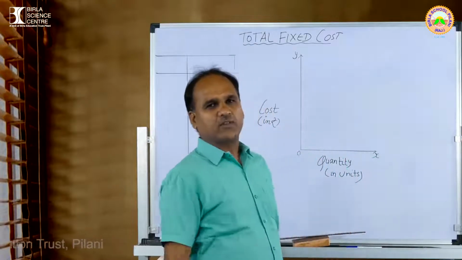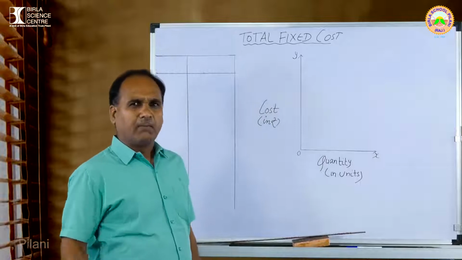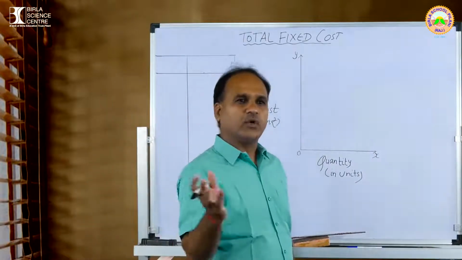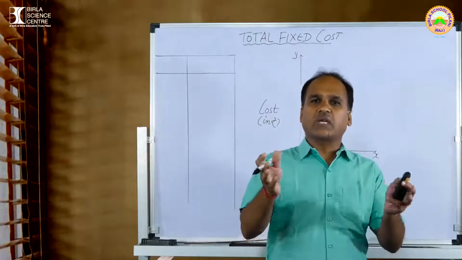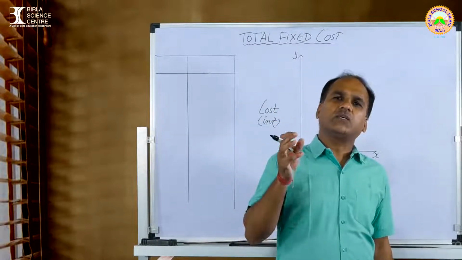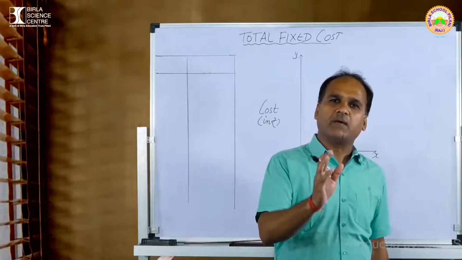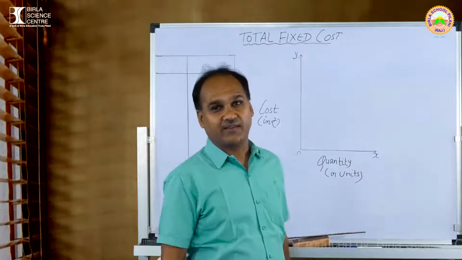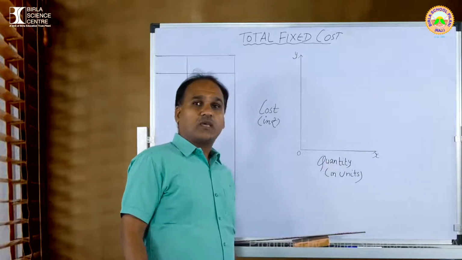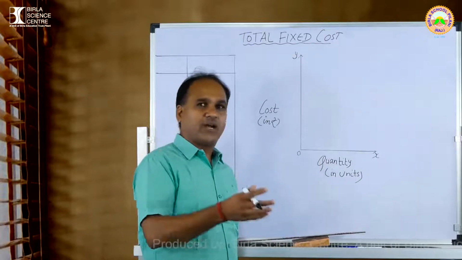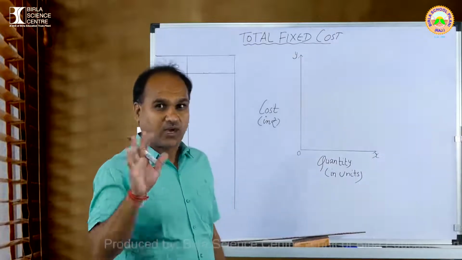I am giving an example first of all to you. मान लीजिए आपने एक स्कूल की बिल्डिंग किराए पे ले ली. Suppose you have taken a building for starting a school and you are going to pay rupees 40,000 per month. आप 40,000 रुपए किराया देंगे. Suppose in your school in the first year you have only 100 students. Rent is fixed. How much? 40,000.